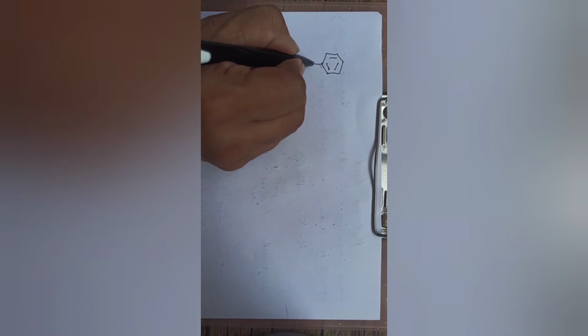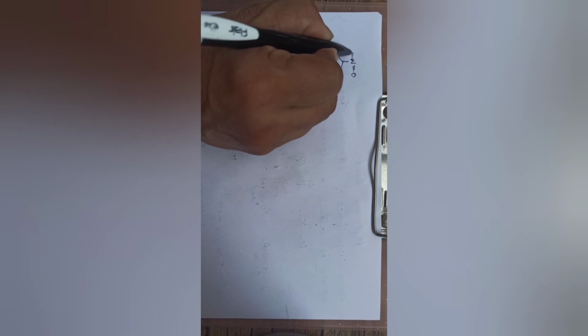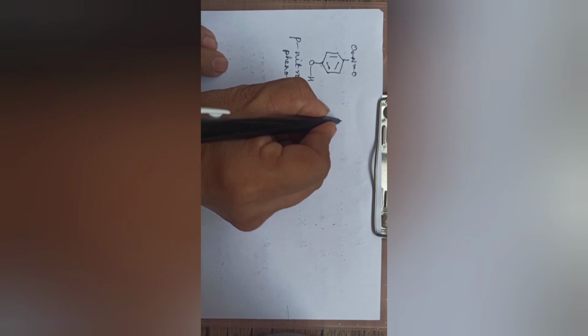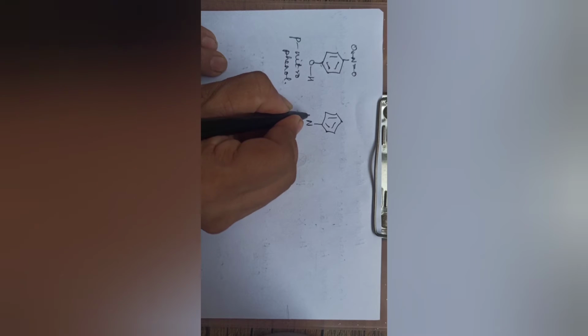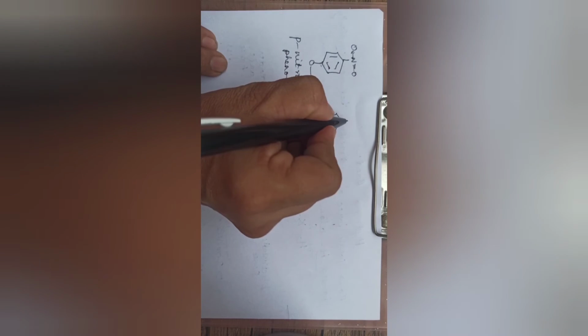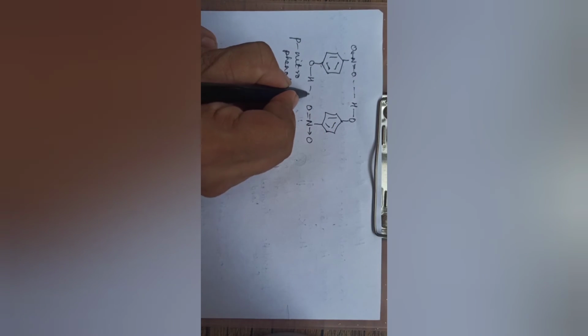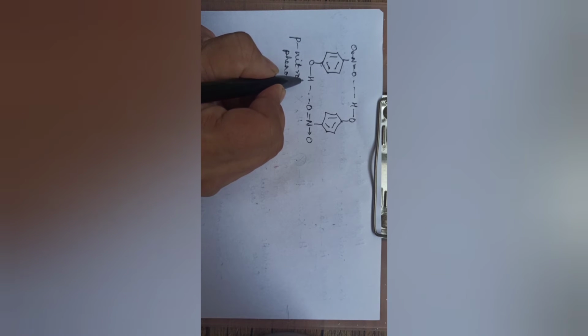Okay, in benzene if I write here OH, it becomes phenol. And if I write a nitro at the para position, it becomes para nitrophenol. Now if I draw one more molecule of para nitrophenol, between H and O there is intermolecular H bonding, right? So between O of nitro and H of phenol, this is intermolecular H bonding.